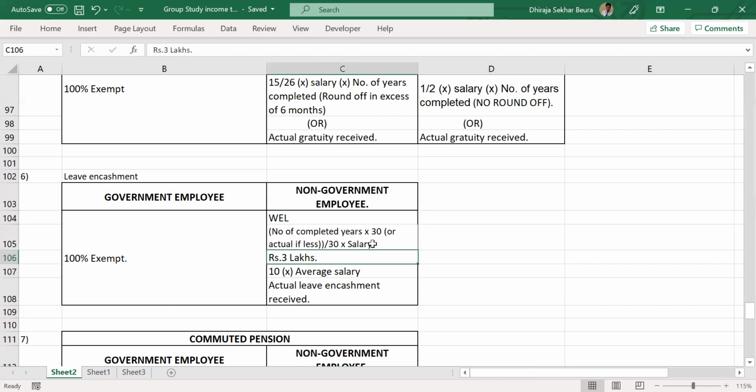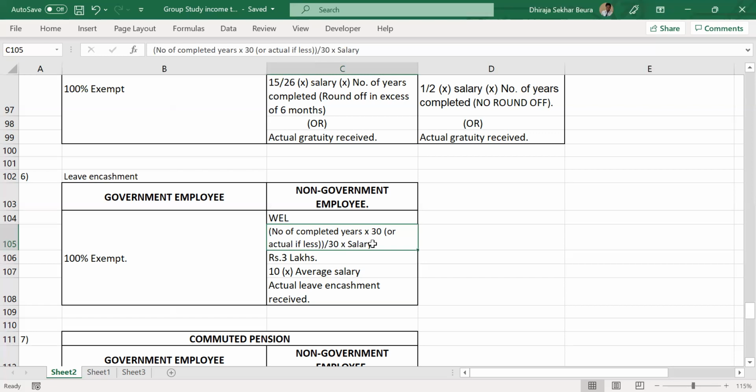Okay. Now here, when we say salary, let me clarify about dearness allowance. Again, I'll give you the logic to remember this, when it is included and when it is not included. Now I'm just telling you, for leave encashment, dearness allowance will be included only if it is a part of salary for gratuity purpose. It is a part of salary for gratuity purpose. Sometimes they say it like that.